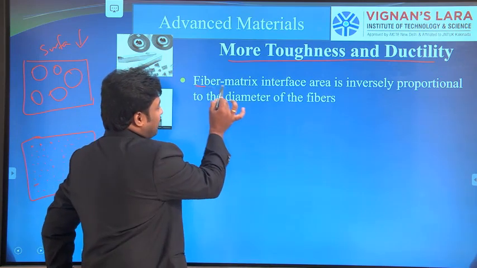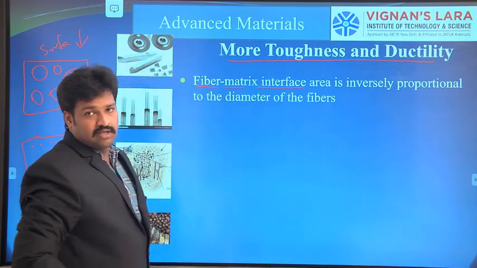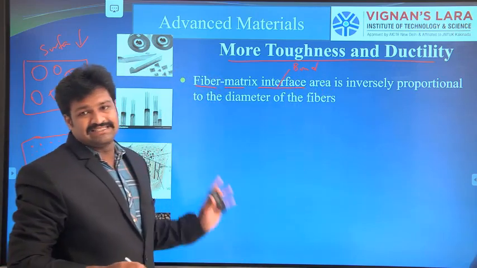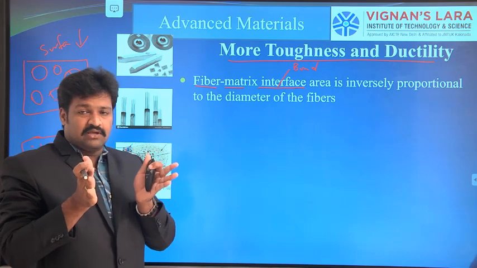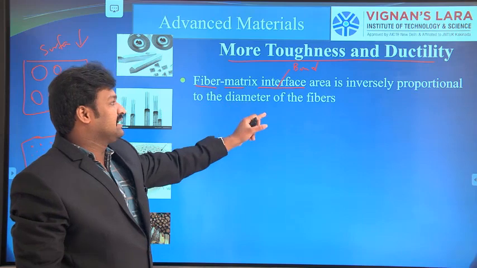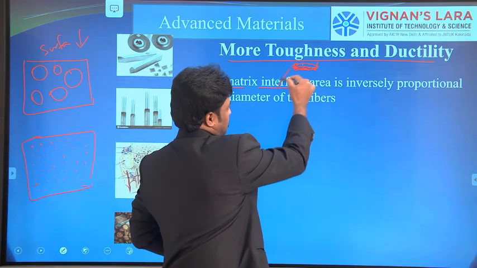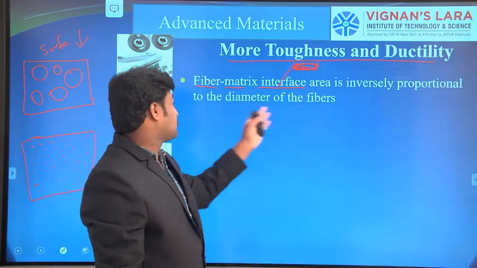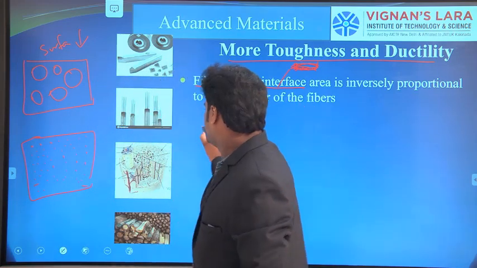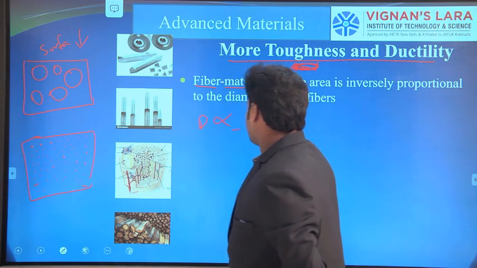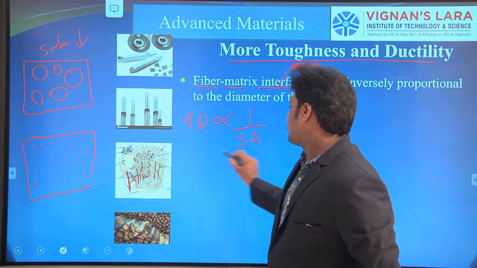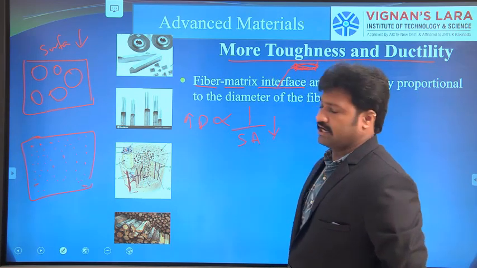So the fiber matrix interface, in the sense of bonding or the area. Let us consider that as a bond or the surface area. The interface means the joining portion. So the fiber matrix area is inversely proportional to the diameter of the fibers. If the diameter of the fibers is high, then diameter is inversely proportional to surface area. If the diameter is increasing, automatically the contact area is reducing.